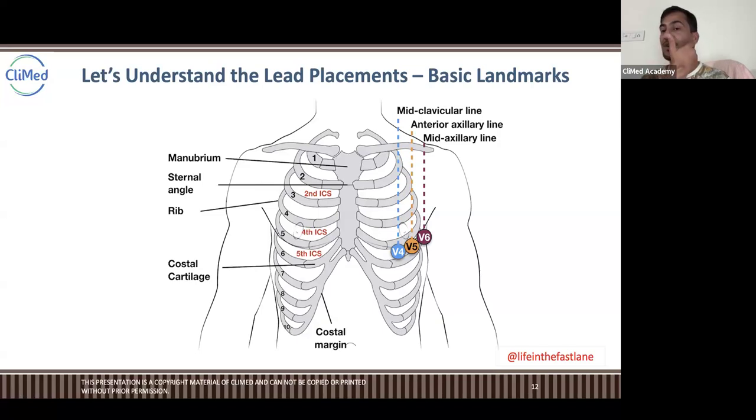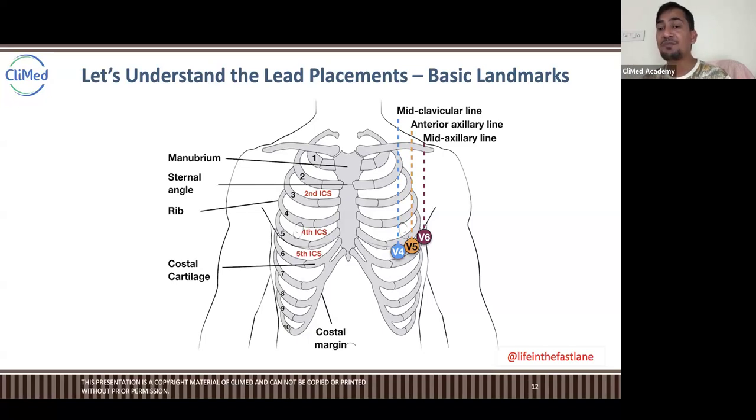Mid of your chest, like when you are vertically dividing your left side, that is called the mid clavicular line. And at the fifth intercostal space they put V4, and then V6. Where do they put V6? Mid axillary line.